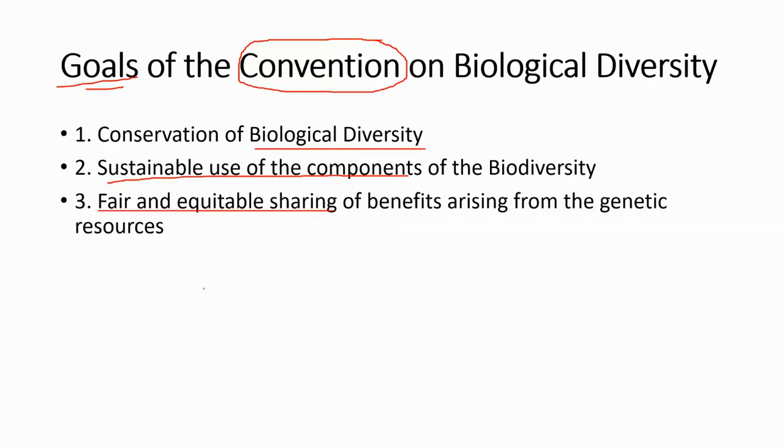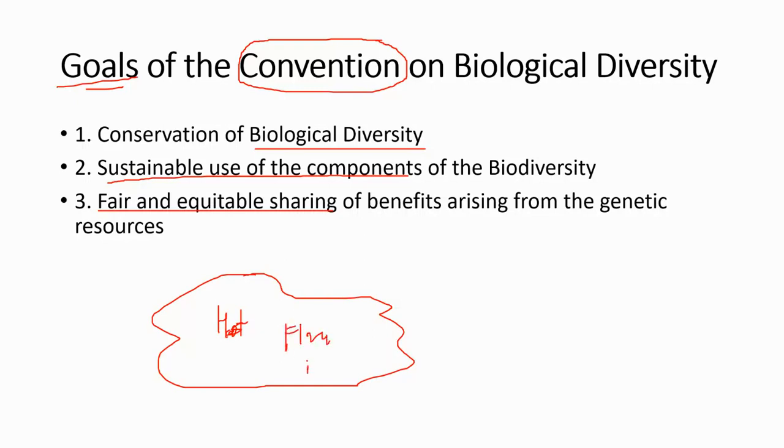What does it mean in simple language? For example, if this is a biological hotspot, a very biodiversity-rich area with various species of flora and fauna, then to conserve it does not mean just declaring that area a biodiversity hotspot, national park, or wildlife sanctuary.